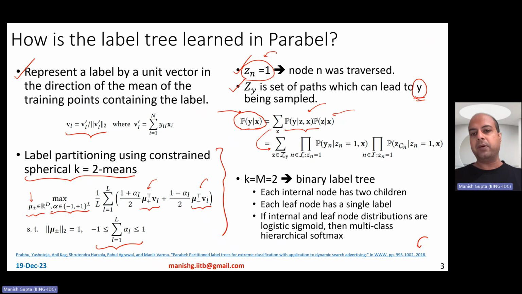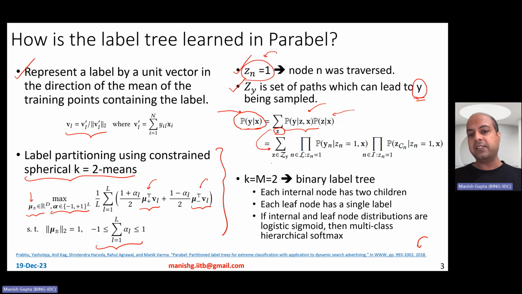So essentially, I don't care about all z. Because if z is 0, if it was not traversed, then I can safely say that if a particular node was not traversed, there is no way that I will be able to essentially have any probability of assigning or sampling a class label which does not relate to the paths that were traversed, right?